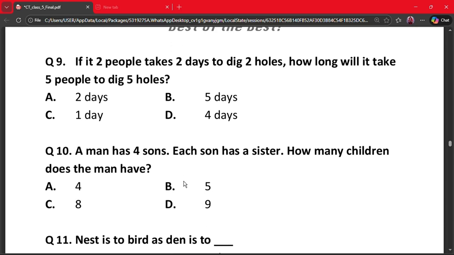Next question is question number 9. If two people take 2 days to dig 2 holes, how long will it take 5 people to dig 5 holes? A, 2 days; B, 5 days; C, 1 day; and D, 4 days. So here one person digs 1 hole in 2 days. So 5 people dig 5 holes together in the same time. So it's 1 day. Here the correct answer is option C.